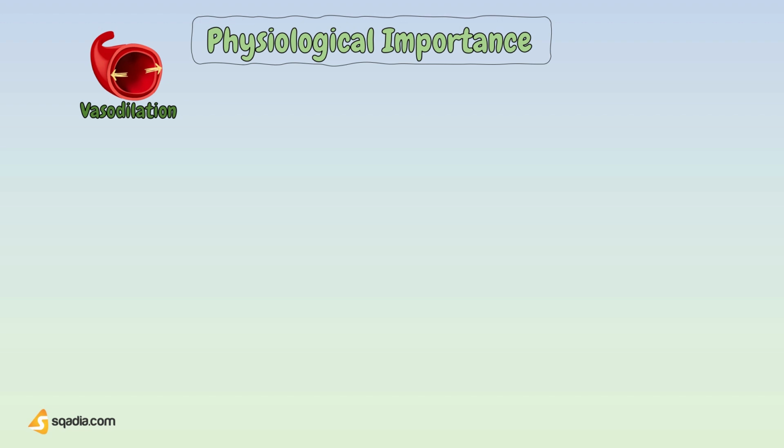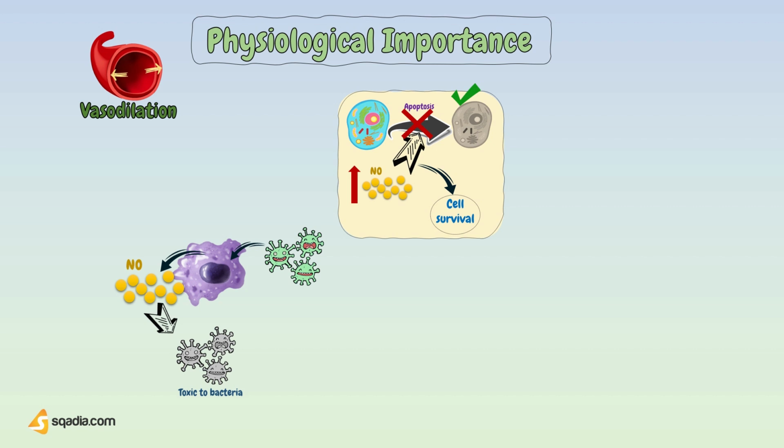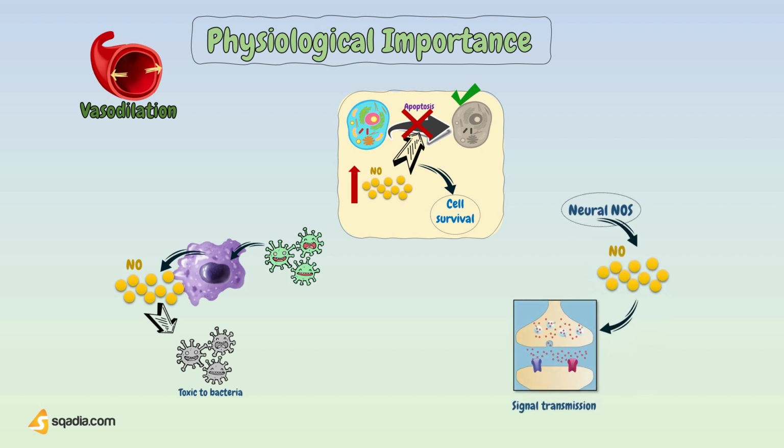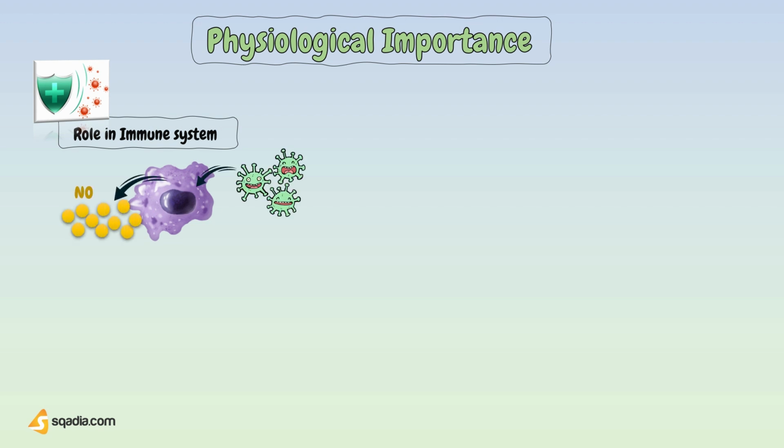Nitric oxide was first discovered to play a role in the dilation of blood vessels only. But now many new roles for nitric oxide have been discovered. Nitric oxide has been found to be produced by virtually every cell type in the body and plays an important role in controlling the normal function of cells, as well as in regulating larger-scale processes such as the nervous and immune systems. Like in the immune system, nitric oxide plays an important role,